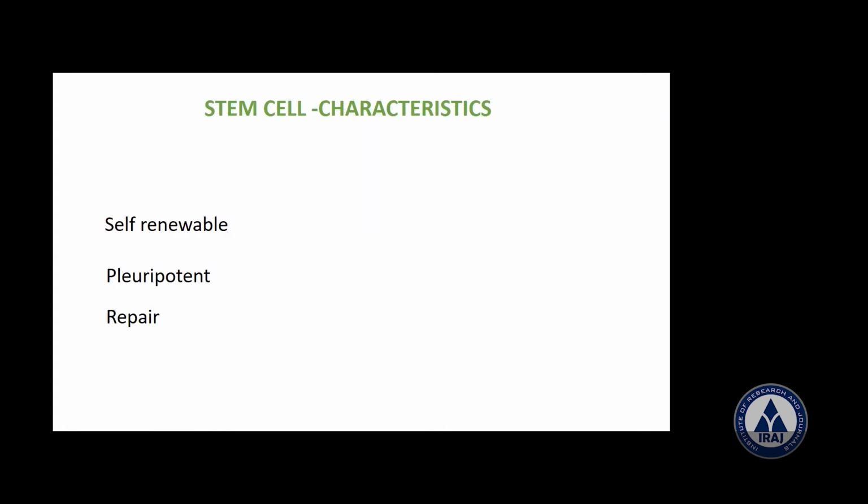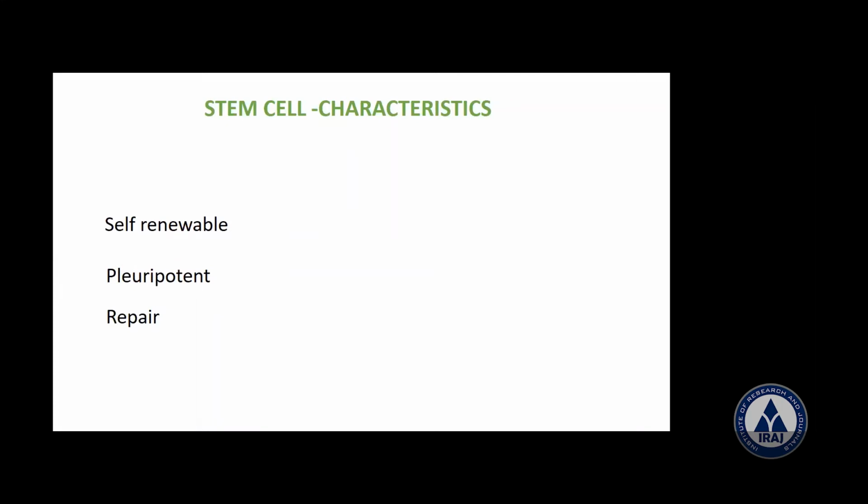They're unspecialized cells. Please remember that one. They don't have anything specific. They're unspecialized. You can call them blank. They are capable of dividing and redividing, renewing for a longer period of time. Longer period, there's no specific time for that. Now as I told you, they have the potential to give rise to different types, from the muscle cell to the neuronal cells.